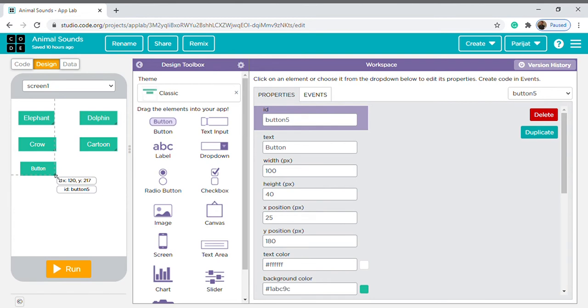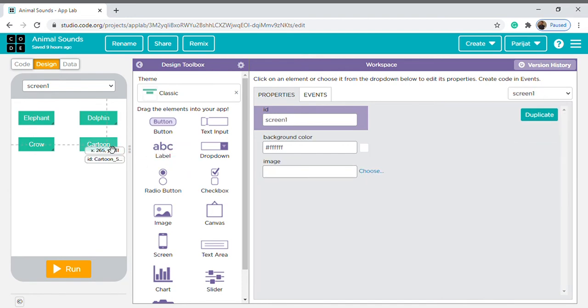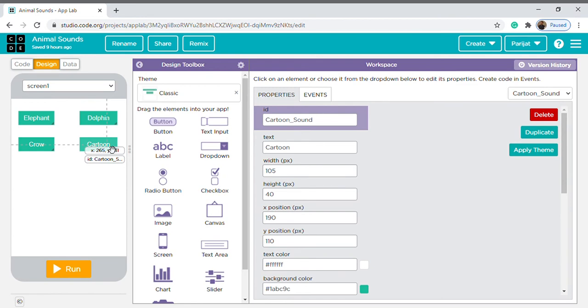Okay, remove this. Copy this. Control C plus Control V. And see what happens now. Color.